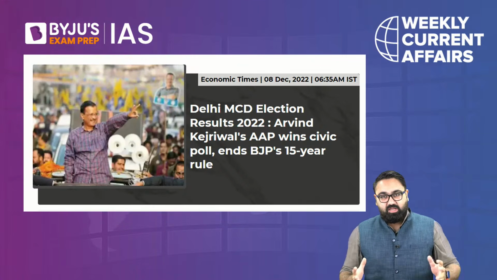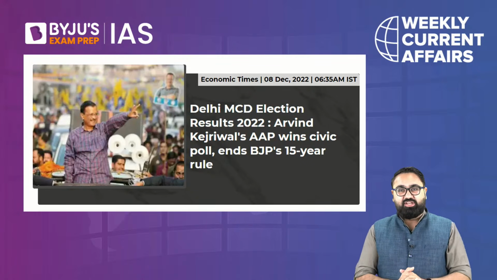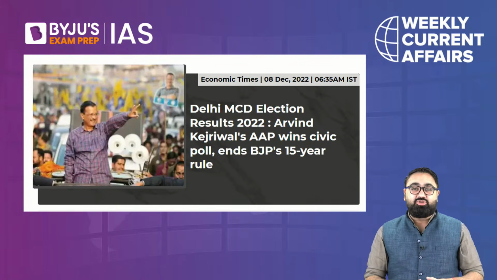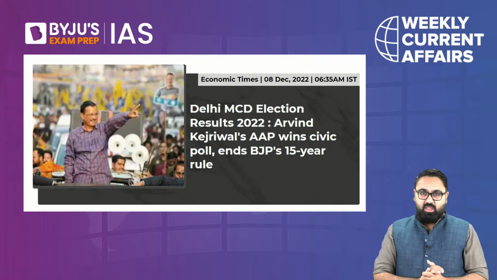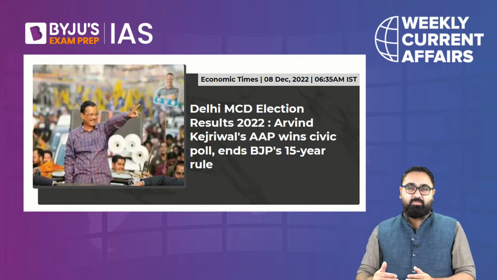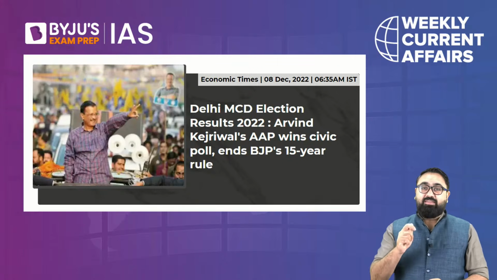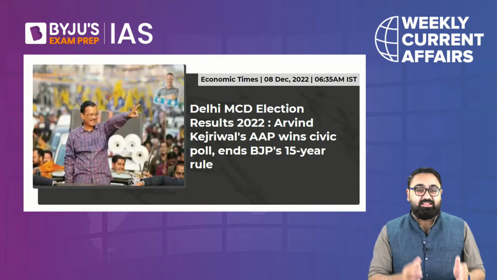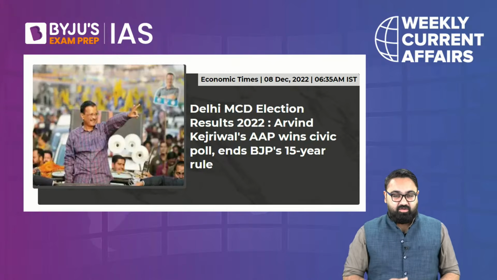As you know, the big news is that while BJP got a resounding victory in Gujarat elections, Congress won the Himachal Pradesh elections, while when it comes to the Delhi municipal results, it was the Aam Aadmi Party that actually got the majority. Now, if you believe the exit polls, it was not really a surprise that the Aam Aadmi Party would do well in the Delhi municipal elections. However, even then, there have been multiple people debating why was the result the way it was, what were the reasons behind it, and what can we learn from this.